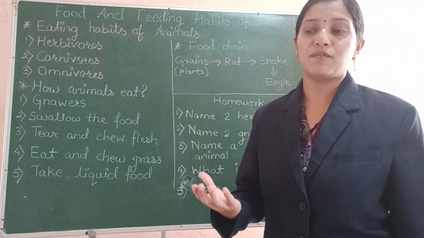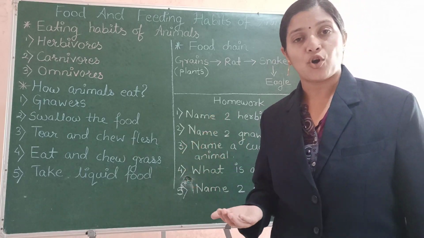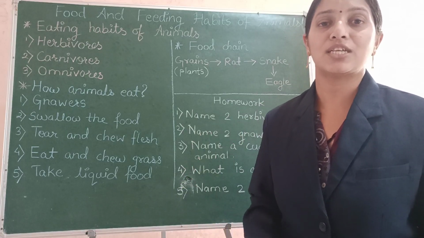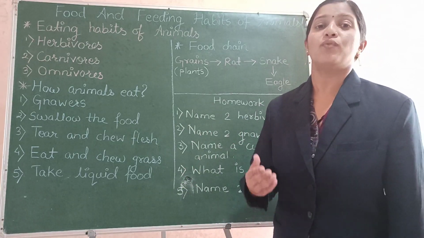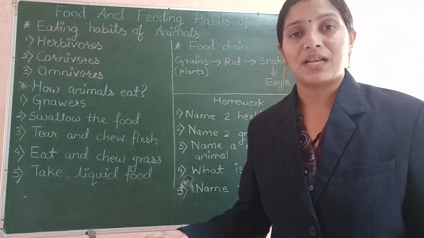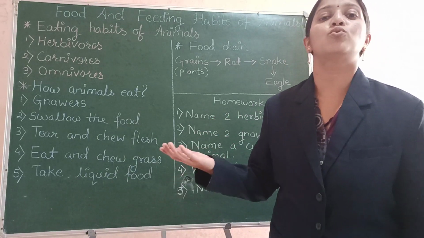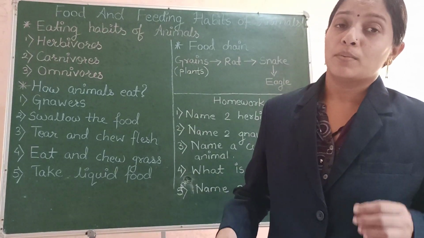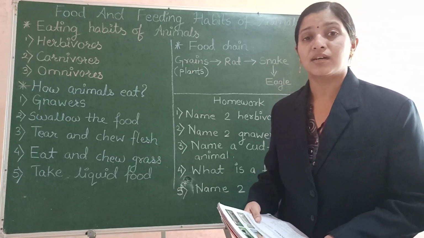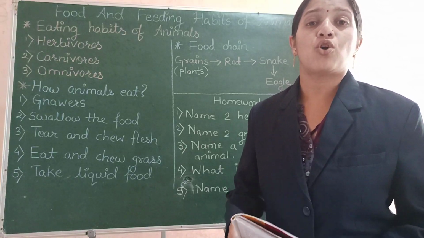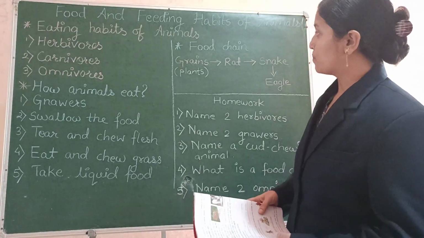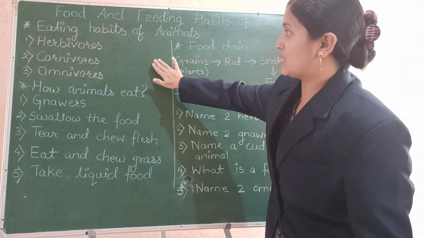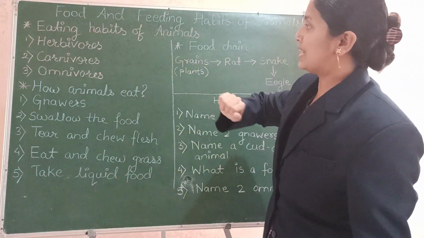And this process by which the cats and dogs take the milk into their mouth with the help of their tongues is called lapping. So whenever water or milk or any other liquid food is offered to the cats and dogs, they lap it. The process by which they drink milk or water is called lapping. Okay, so now these were the types of animals on the basis of the habits of their eating.